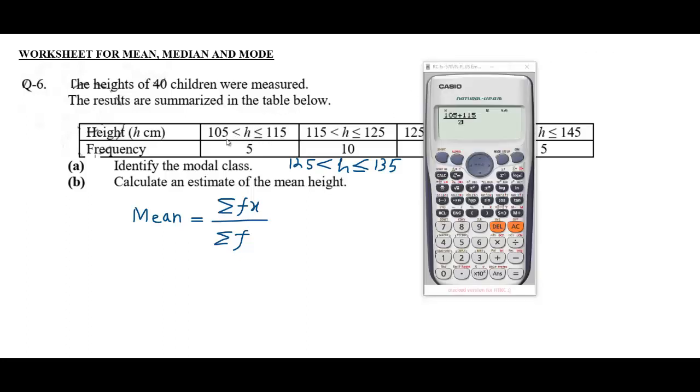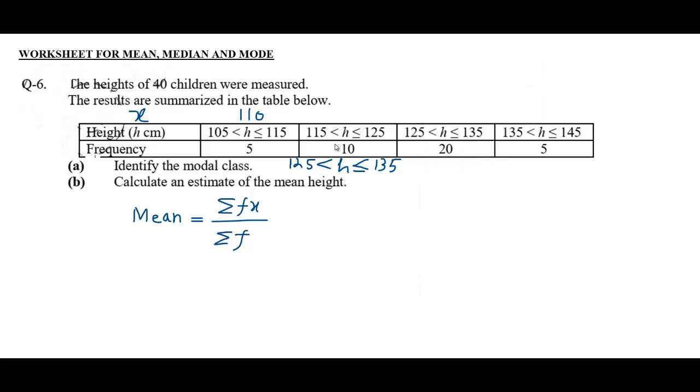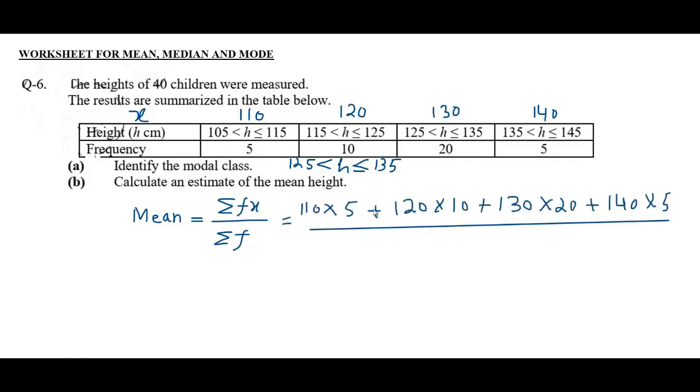or you can calculate this middle value x by adding these two and then dividing by 2. That is the mid value. It is 110. Now by observation, the middle value of this interval is 120, and likewise. Now we will multiply these x with f, that will give us fx. Summation f is the sum of these frequencies, and it is mentioned here it is 40 children.